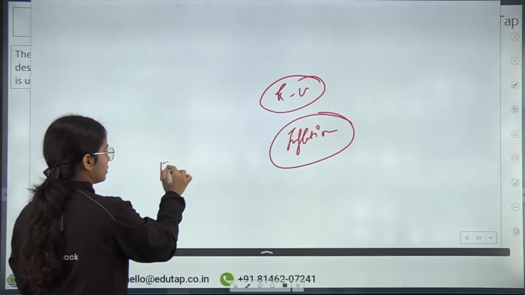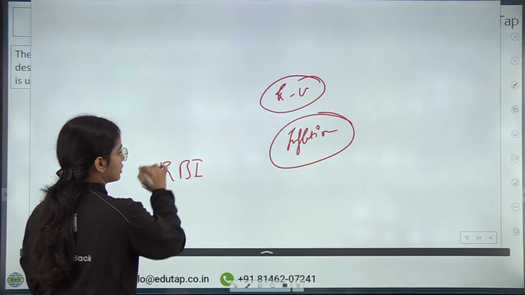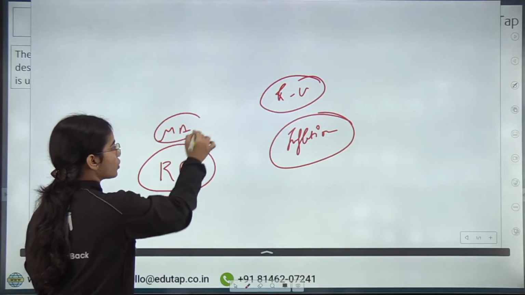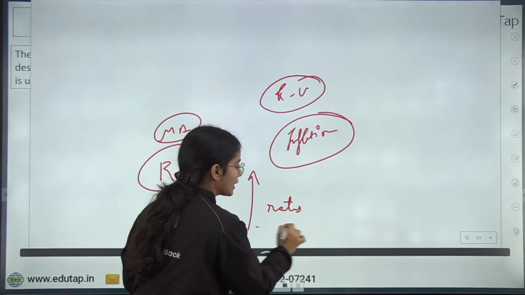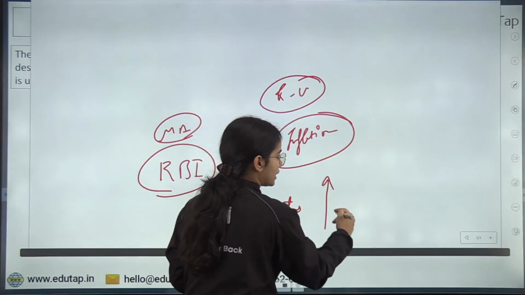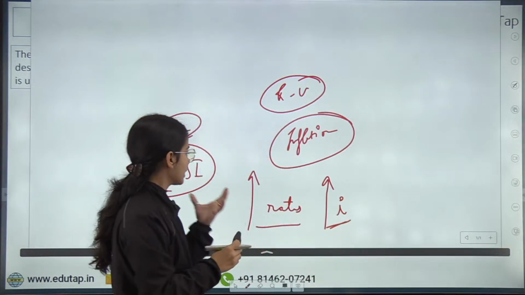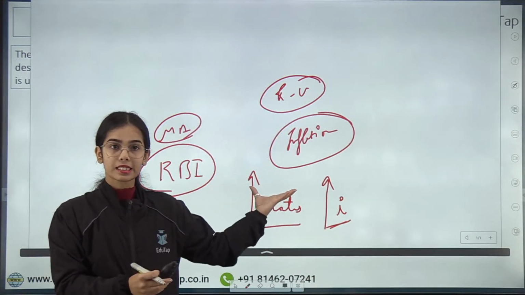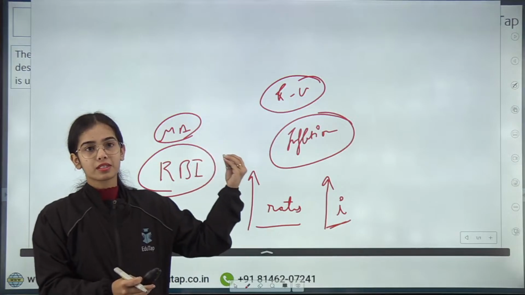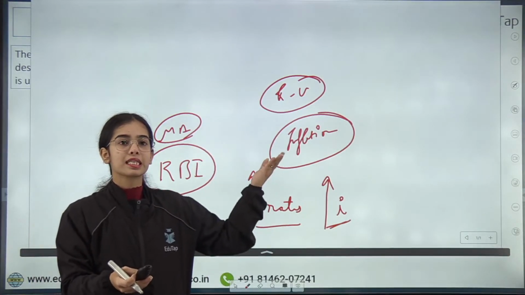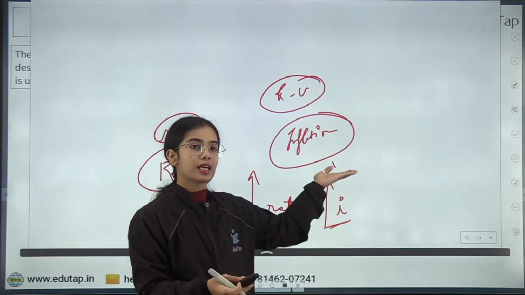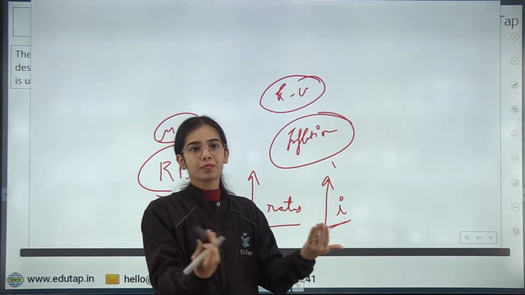RBI and the other monetary authorities all over the world started increasing their rates so that interest rates in the country increase. If the Reserve Bank of India is increasing its repo rate, or the Federal Reserve in the US is increasing its Fed rate, interest rates start increasing in their particular economy.